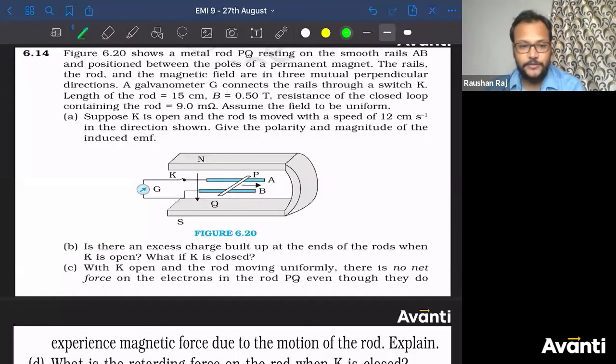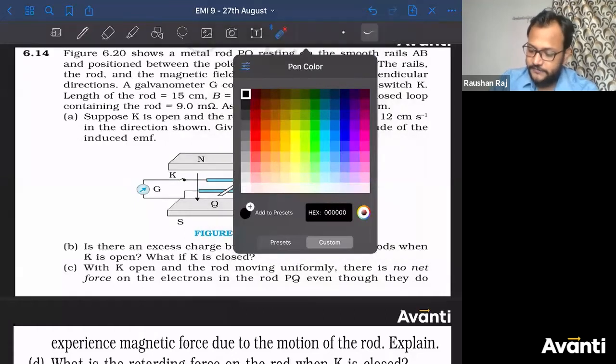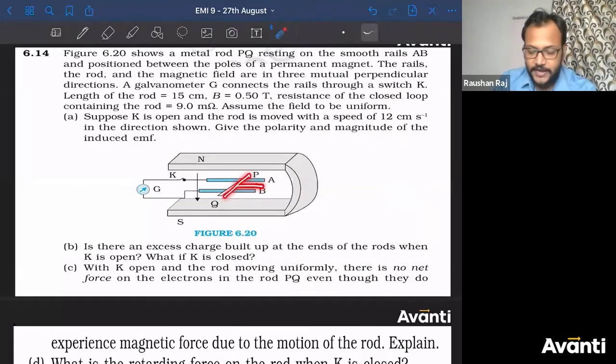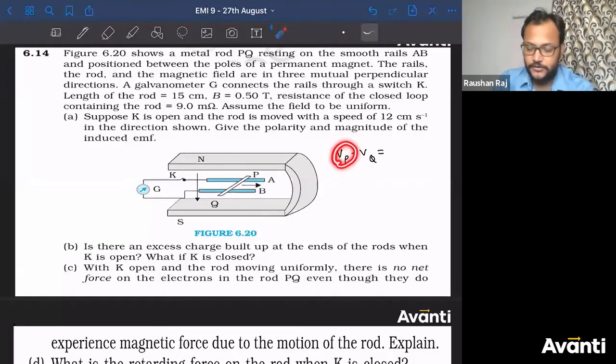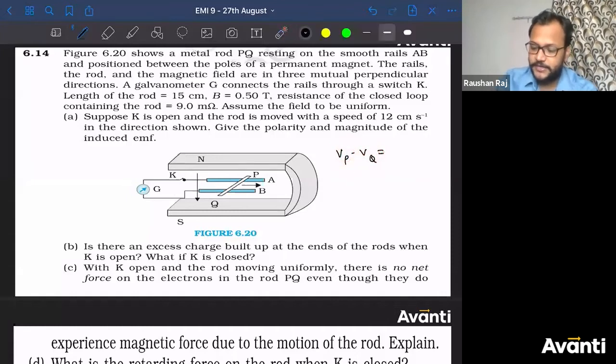What about the induced EMF? What about the magnitude of induced EMF? It's simple. As you can see, the length, velocity and magnetic field are all perpendicular to each other. So I'll say Vp minus Vq. Why did I write Vp minus Vq? Vp is higher potential, Vq is lower potential. So higher minus lower will be equal to B into L into V.